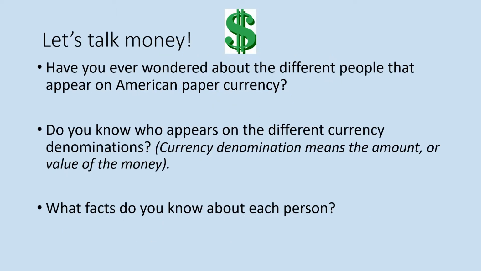Let's talk money. Have you ever wondered about the different people that appear on American paper currency? Do you know who appears on the different currency denominations? Just remember, a currency denomination means the amount or the value of the money, like the dollar bills, the $5 bills, and so forth. And what facts do you know about each person? When you're ready, go ahead and hit your switch or click your mouse to move to the next slide.